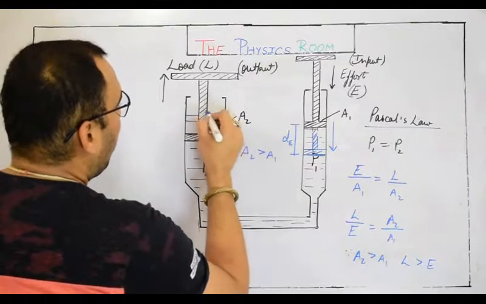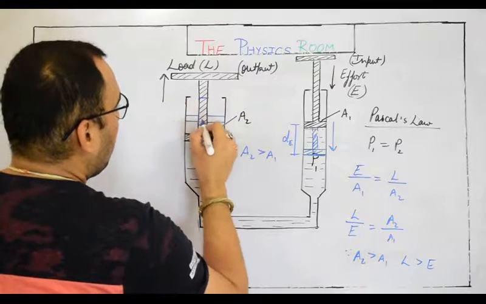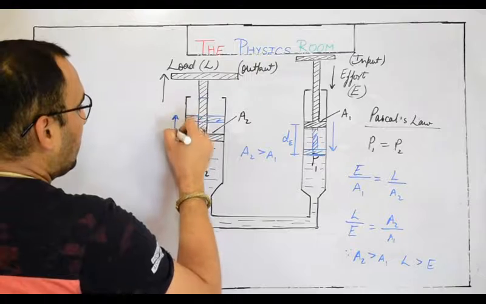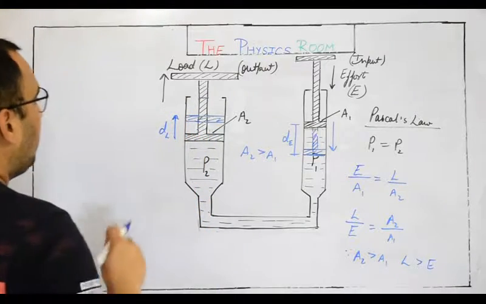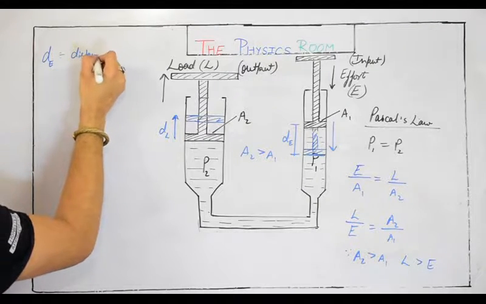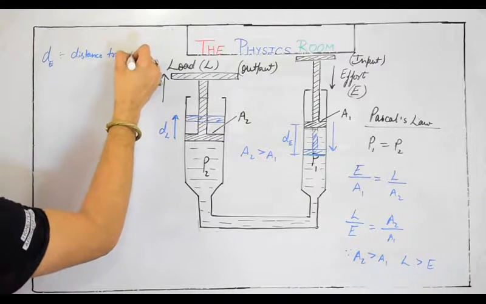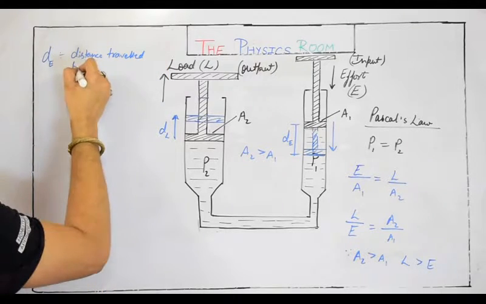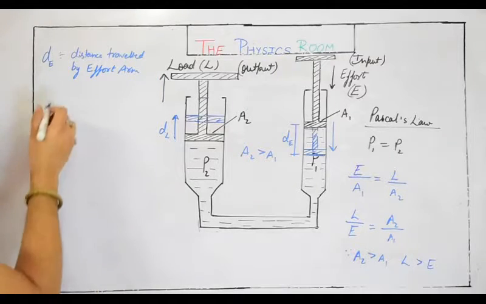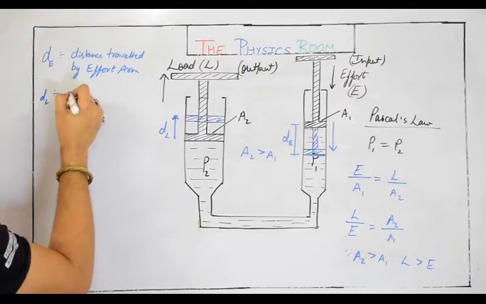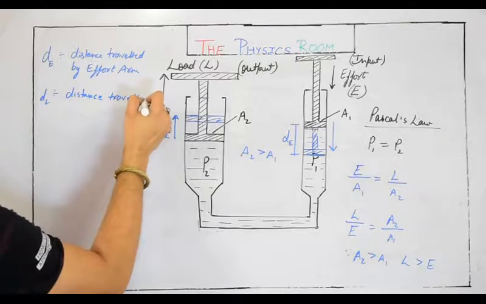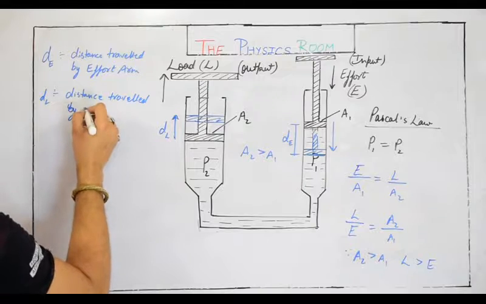It has come out by this level. Let's say it has traveled a displacement of dL. So dE is the distance traveled or displacement by the effort arm, we can simply say, and dL is the distance traveled by the load arm.